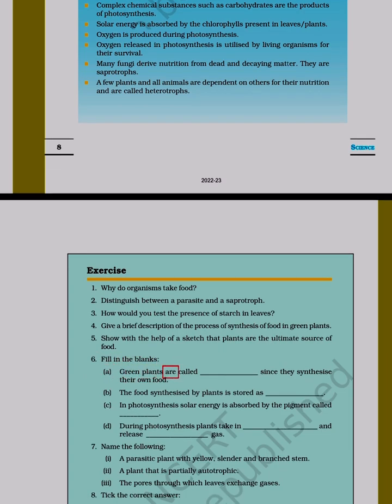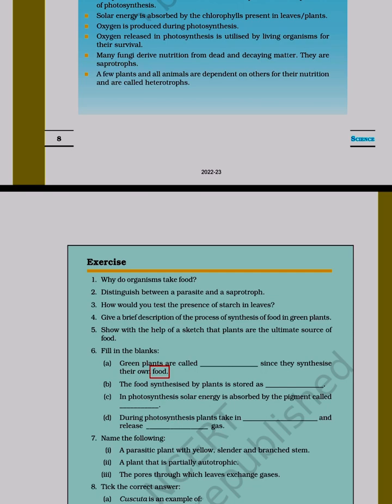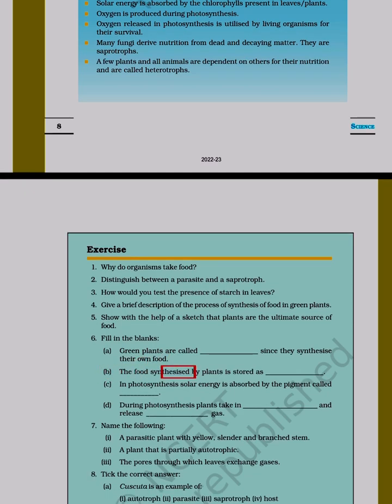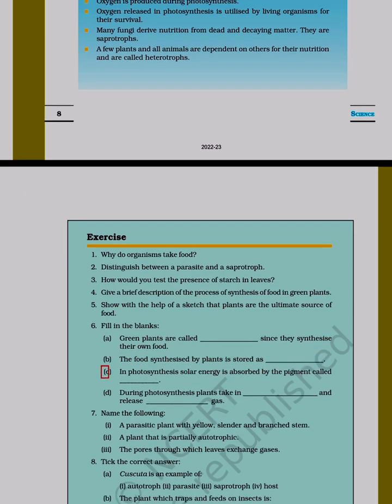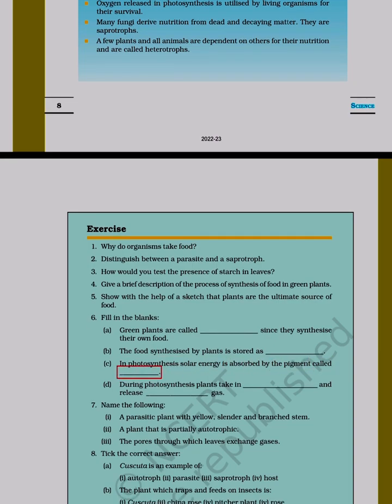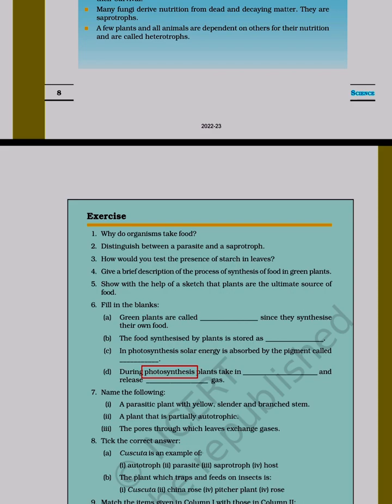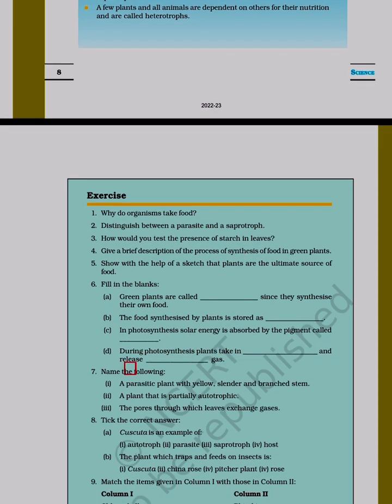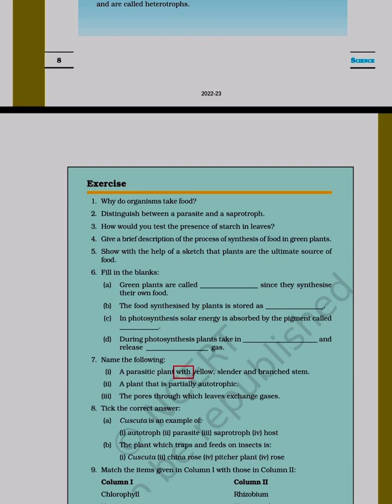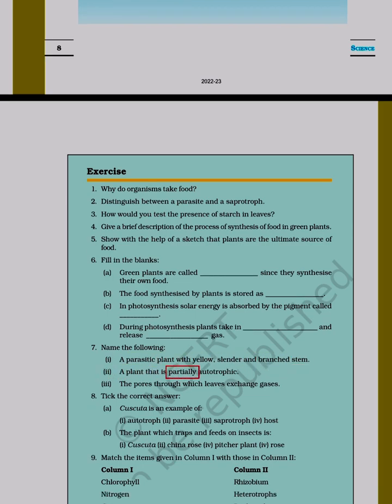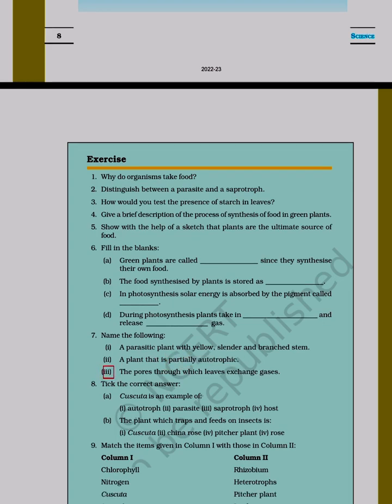A. Green plants are called autotrophs since they synthesize their own food. B. The food synthesized by plants is stored as starch. C. In photosynthesis solar energy is absorbed by the pigment called chlorophyll. D. During photosynthesis plants take in carbon dioxide and release oxygen gas. 7. Name the following. 1. A parasitic plant with yellow, slender and branched stem. 2. A plant that is partially autotrophic. 3. The pores through which leaves exchange gases.